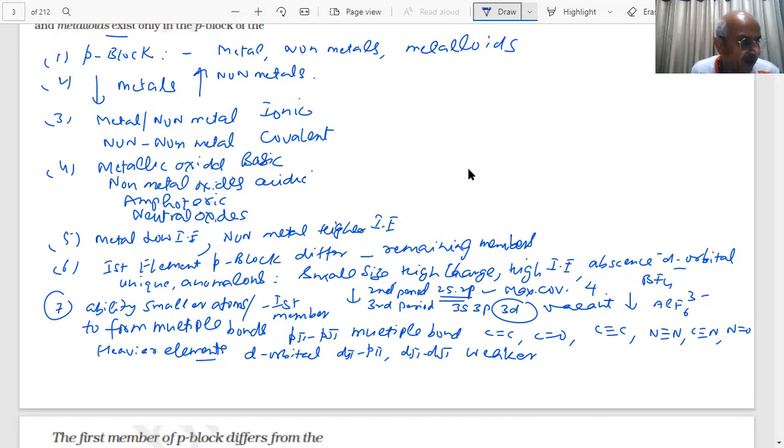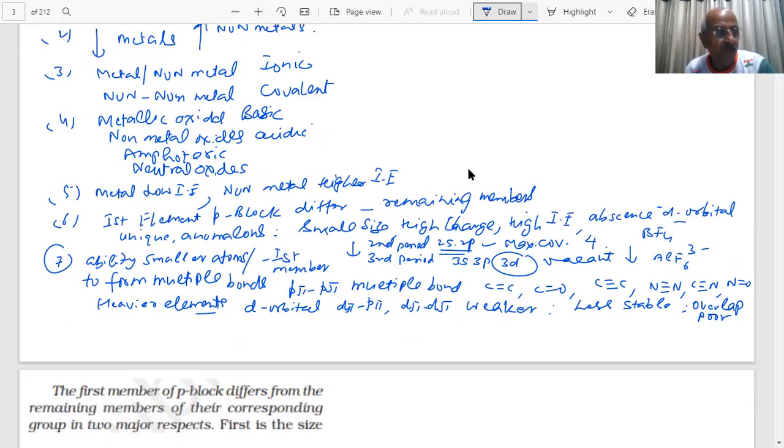So they are weaker bonds, they are less stable because the overlap is poor. As the size grows, they will overlap less. The more the overlap, the stronger the bond.